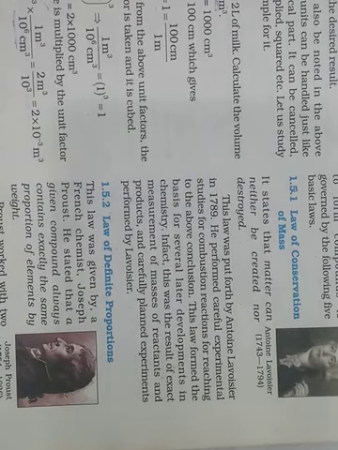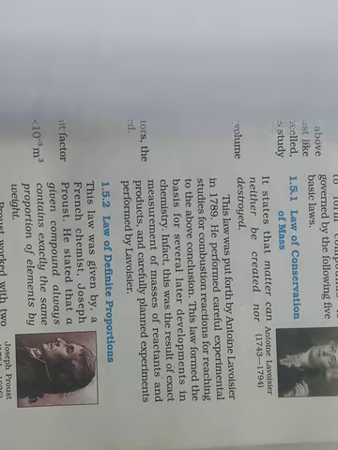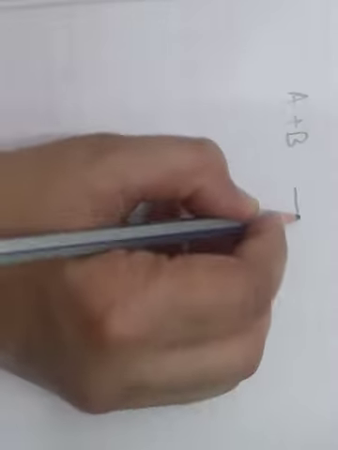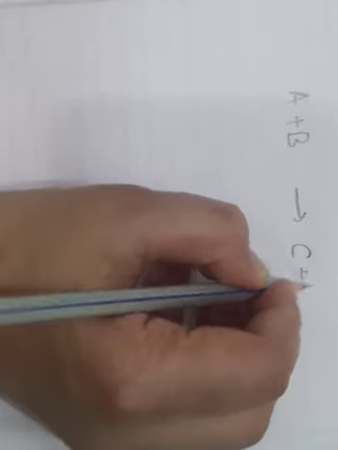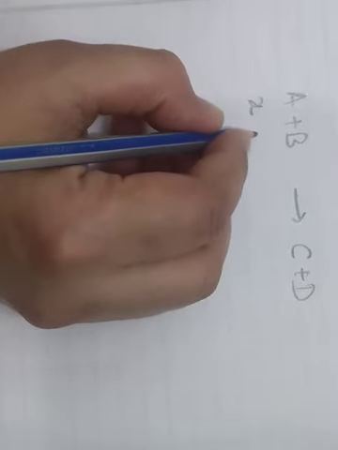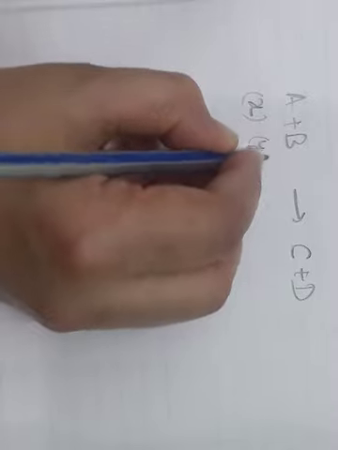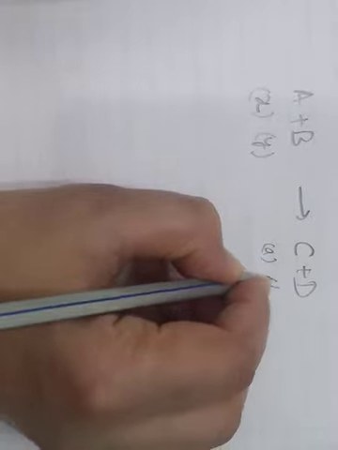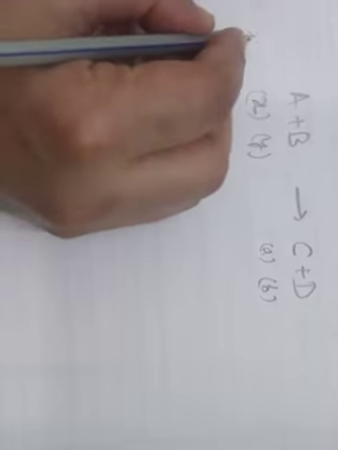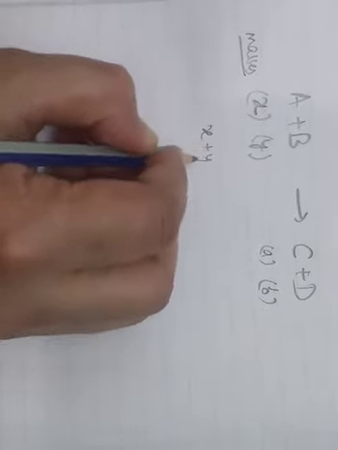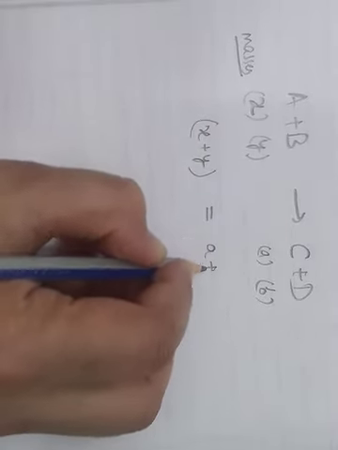We can understand this through an example. For example, A and B are reacting to give C and D. If x is the mass of A, y is the mass of B, and a is the mass of C, and b is the mass of D. These are the masses. So it says x plus y is equal to a plus b.